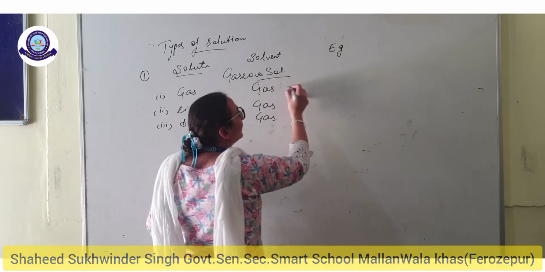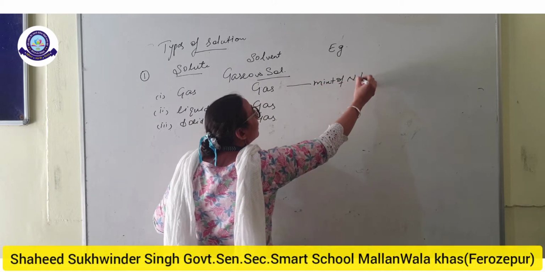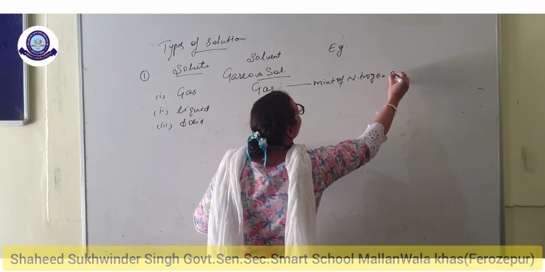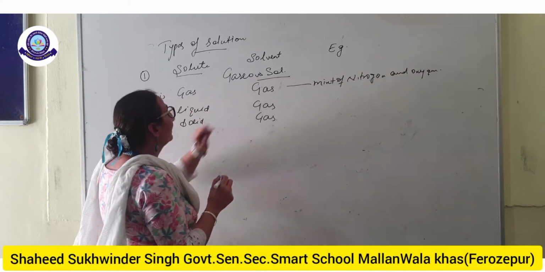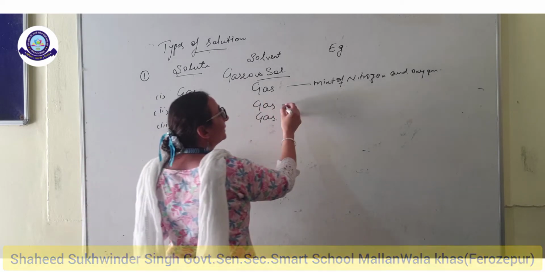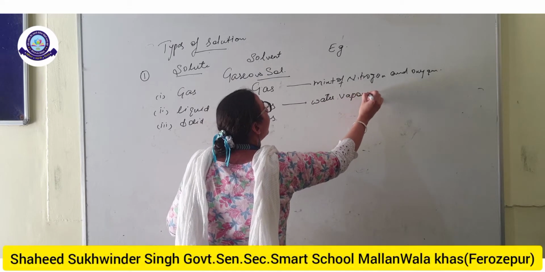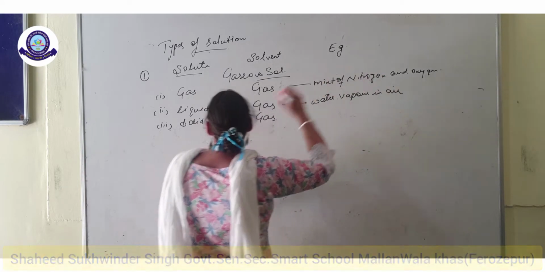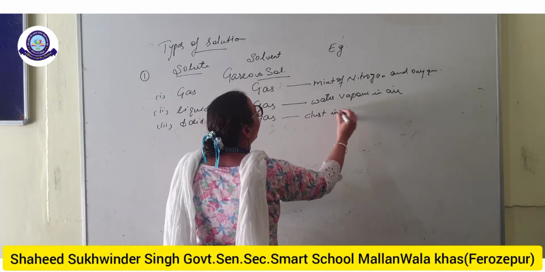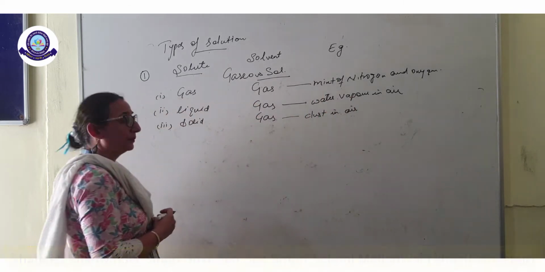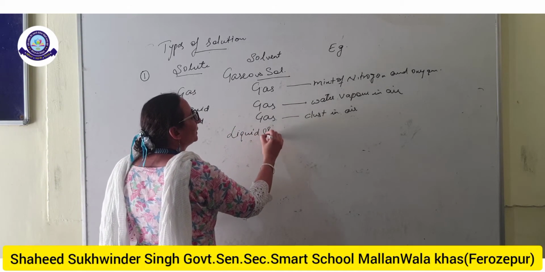Gas in gas, that is a mixture of nitrogen and oxygen, that is air. Liquid in gas, a general example is water vapors in air. And the third, solid in gas, dust in air. The second type of solutions are liquid solutions.